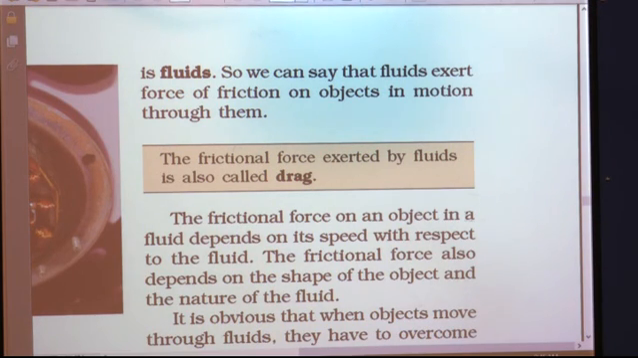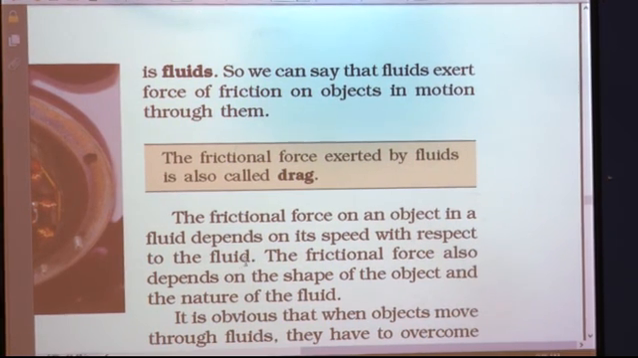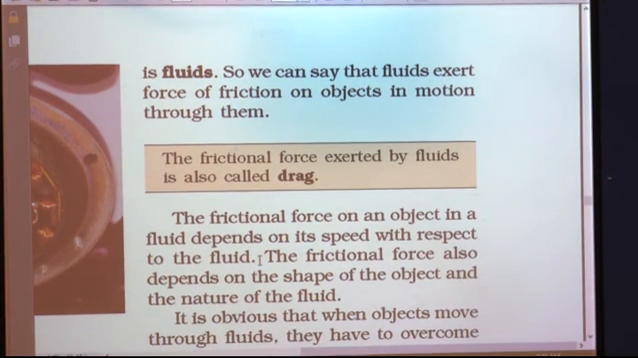Okay. Now, the frictional force on an object in a fluid depends on its speed with respect to the fluid. So the frictional force exerted on the object by the fluid depends on the speed of the object also, meaning whether the object is moving slowly or moving very fast.